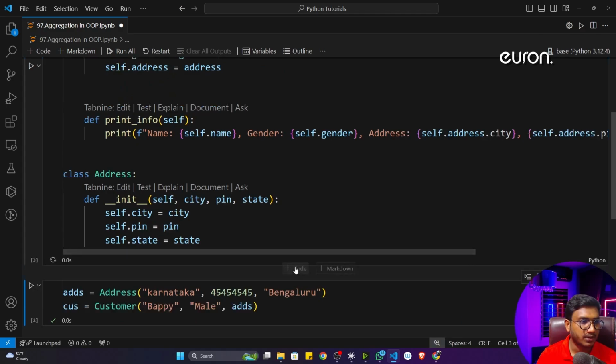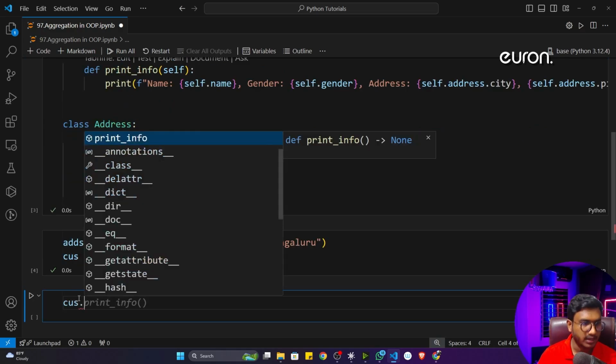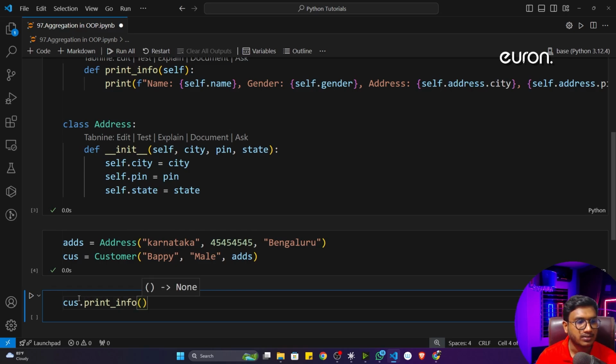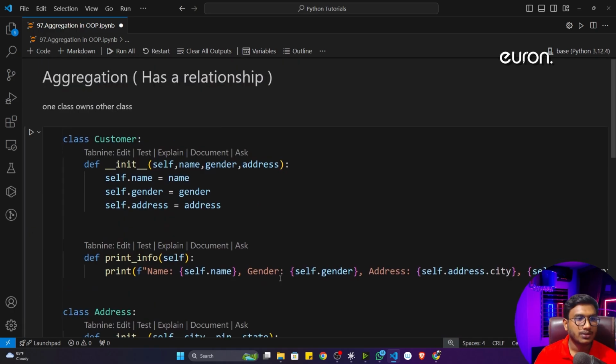Now if I execute the program right now, it's working fine. Now I'll just write cus.printinfo. This is the method I defined. If I execute, it will print everything one by one, like name, gender, address. Now I think you got it. This is actually called aggregation.